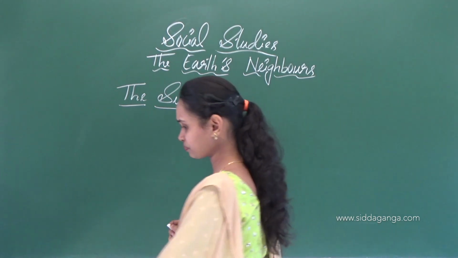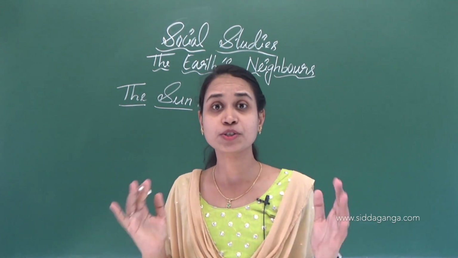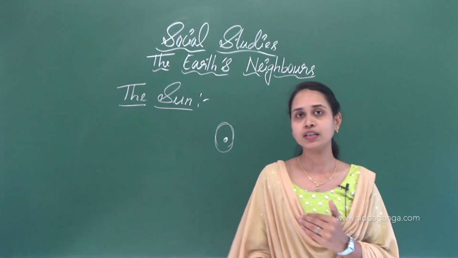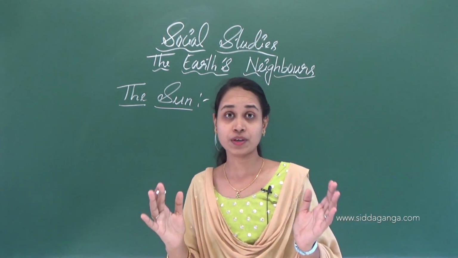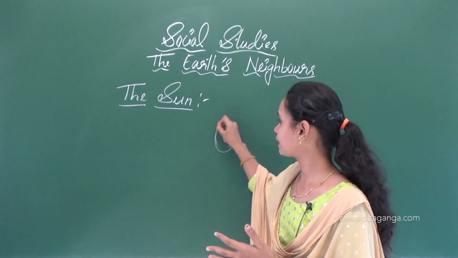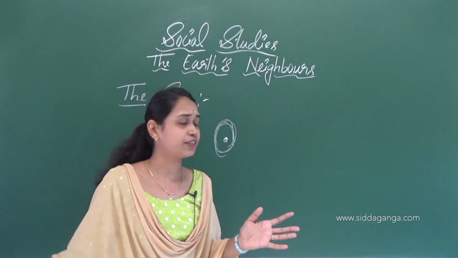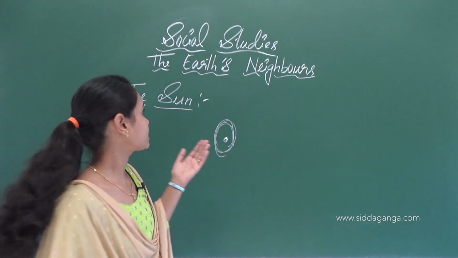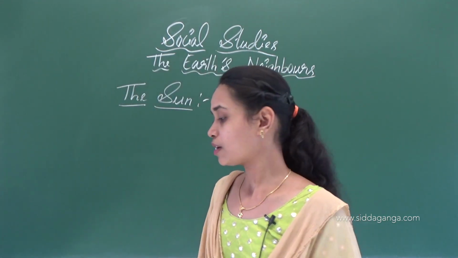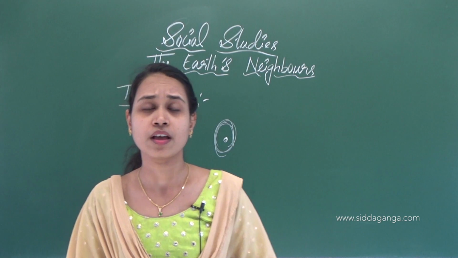The sun is much bigger in size. If we compare it to the earth, the sun is very much bigger. All planets move around the sun. So the sun is the center of the solar system. It is a burning star made up of burning gases. The sun is very important to us.